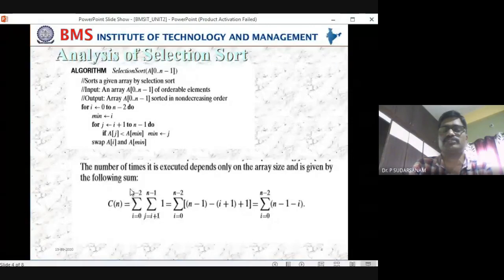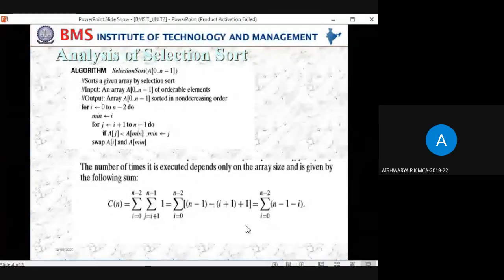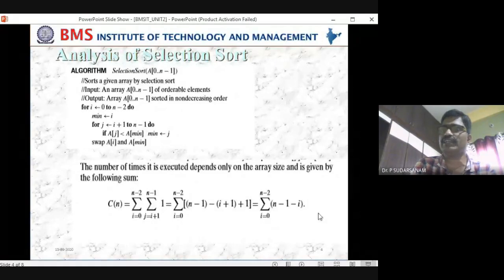The second loop is nothing but the same, you copy whatever is there: J is equal to I plus 1 to n minus 1. For every problem you have to write the time complexities in the examination, so you have to write this equation. Once you write the algorithm, this can be written directly.